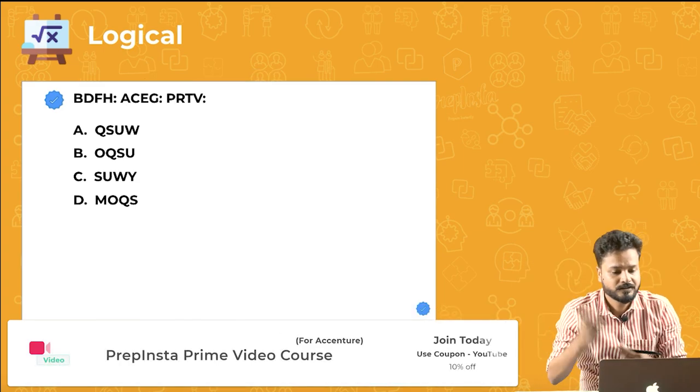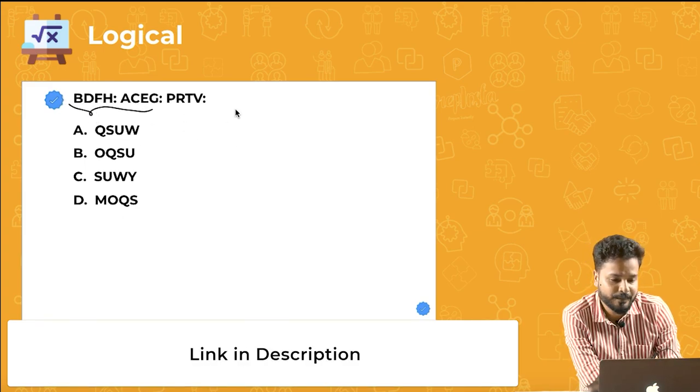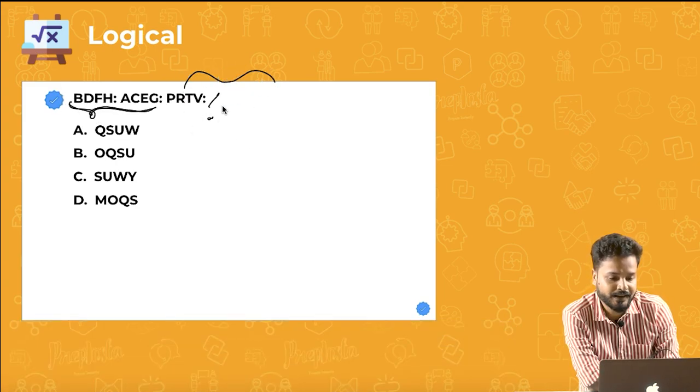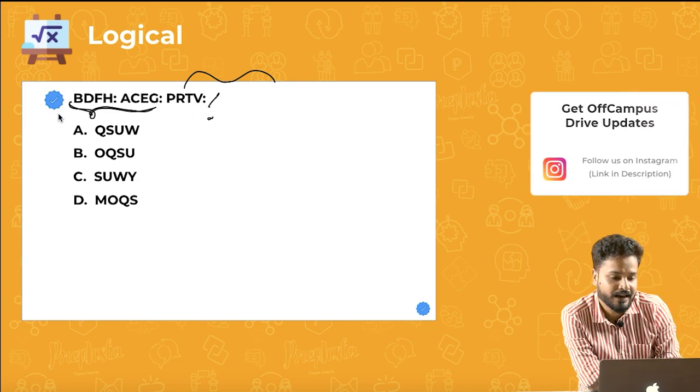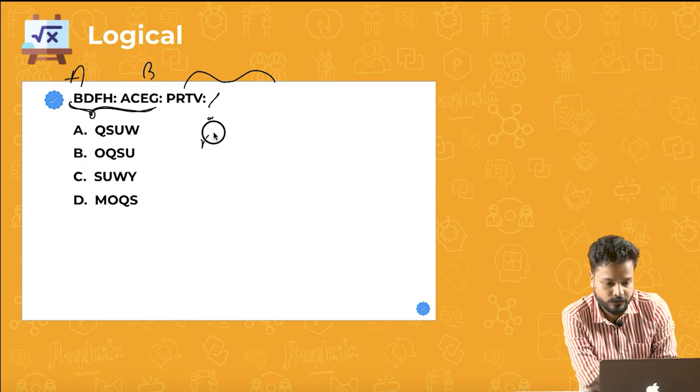All right. So this is, guys, one of the easiest problems that you can see. What happens here is the first two have some relation between them. For the third one, you have to find the fourth one so that the third and the fourth have the same relation as the first and the second one have between them. So B, D, F, H. A, C, E, G.